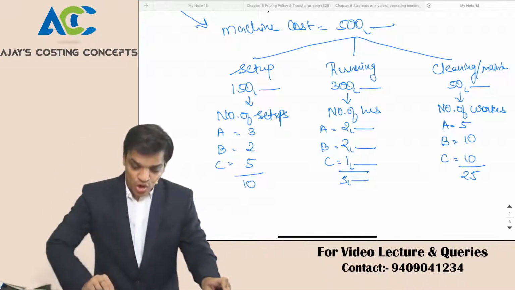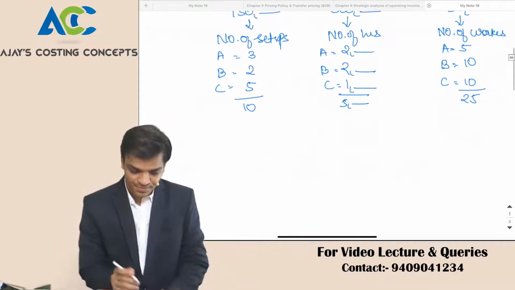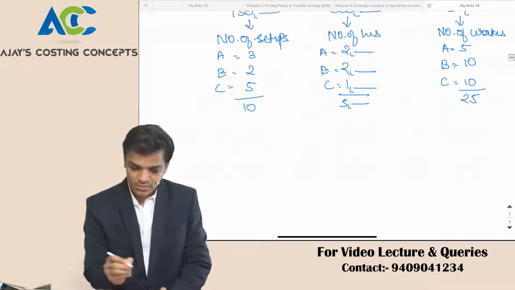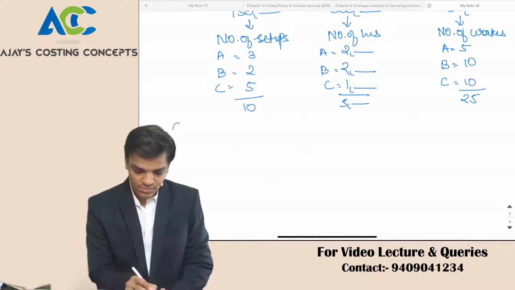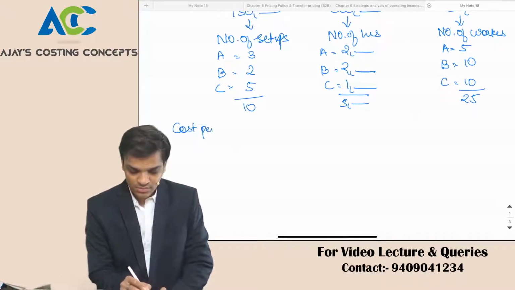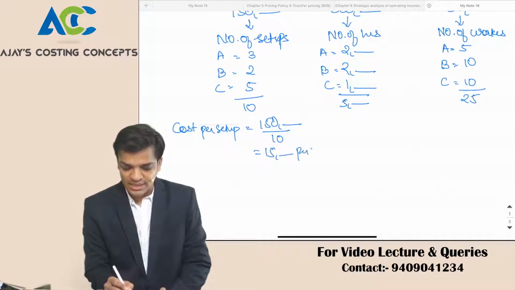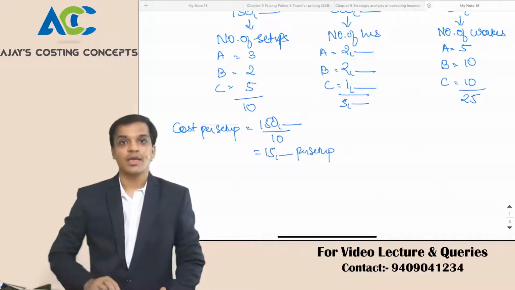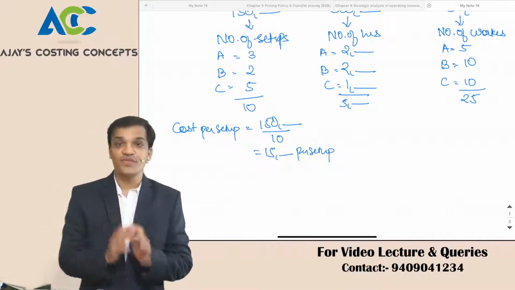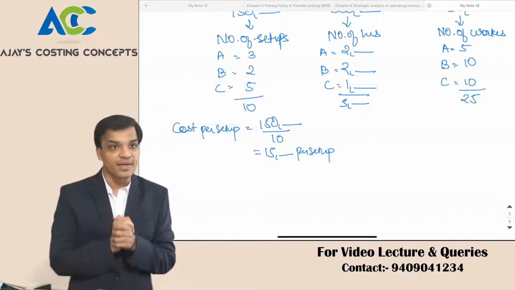How much is the cost per setup? Can I say 1,50,000 divided by 10 setups? So 15,000 was per setup. Yes or no? We incurred a cost of 15,000 per setup, right?